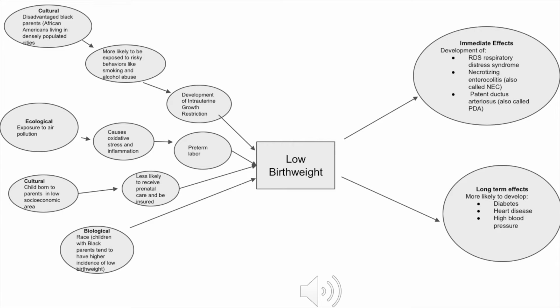In terms of the immediate effects that I found associated with low birth weight, the development of RDS, which is respiratory distress syndrome, is more likely in babies that have low birth weight, which occurs when the infant is born without an important protein that is known for keeping the lungs from collapsing. These babies could need assistance with breathing through the usage of surfactant or oxygen.